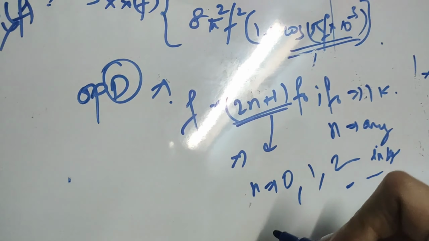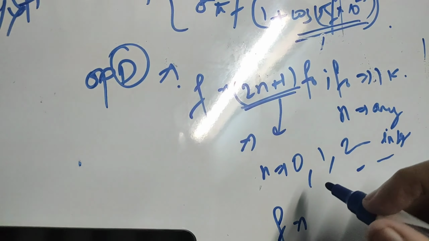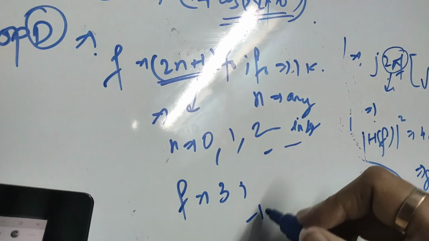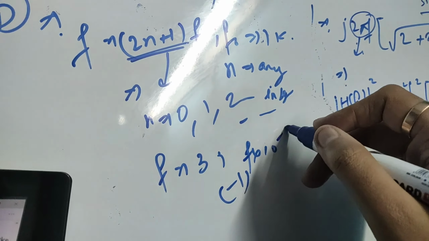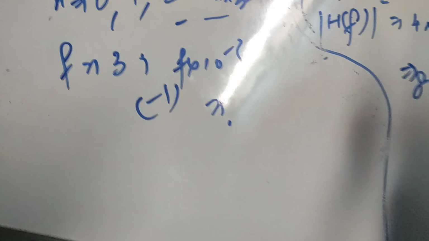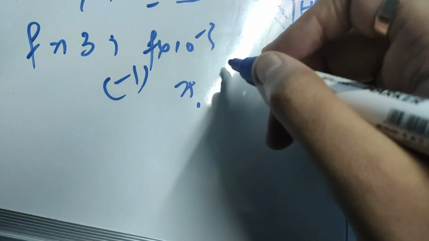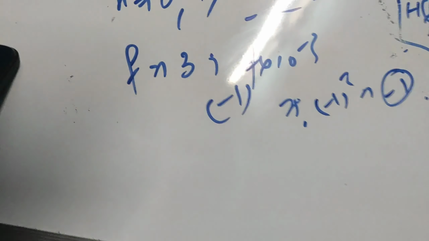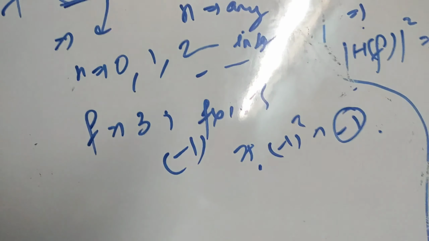So let us take 1. f will become 2 plus 1, that is 3. So (-1) to the power f into 10 to the power minus 3, f is nothing but 3 kilohertz, so it will become 3. (-1)^3 means minus 1, so it will become 0. So option D is satisfying the question.